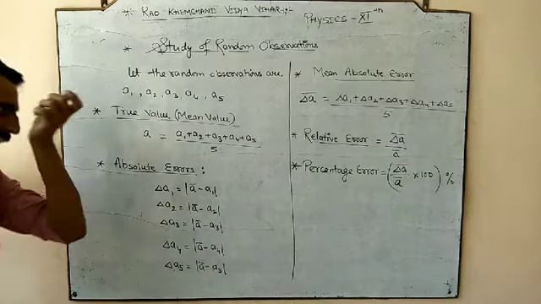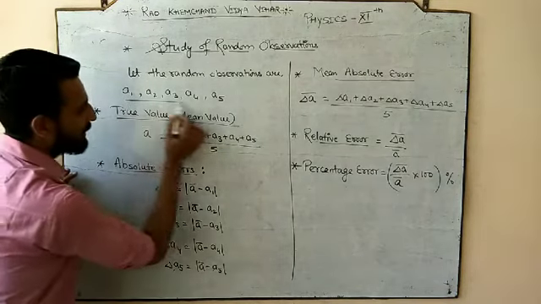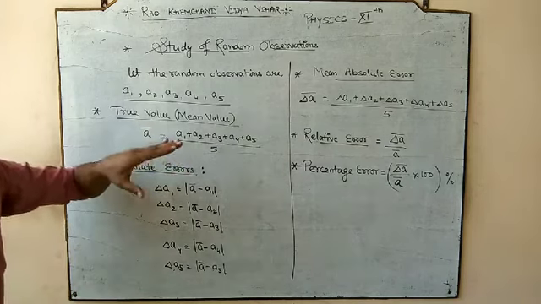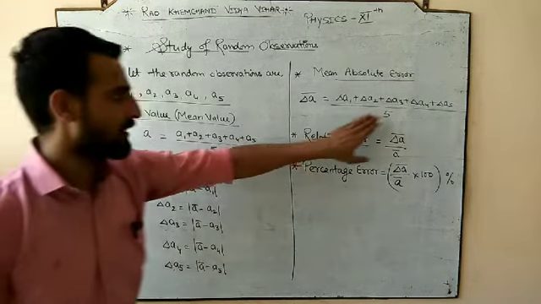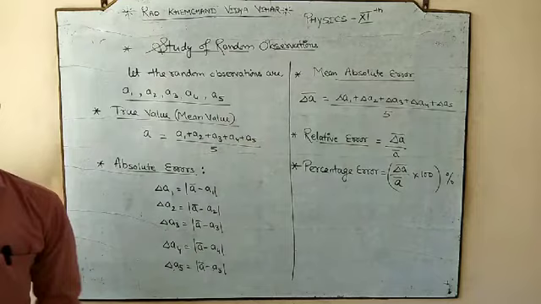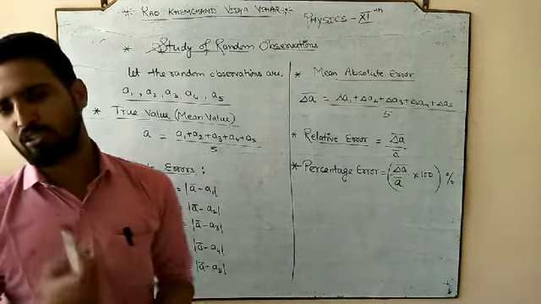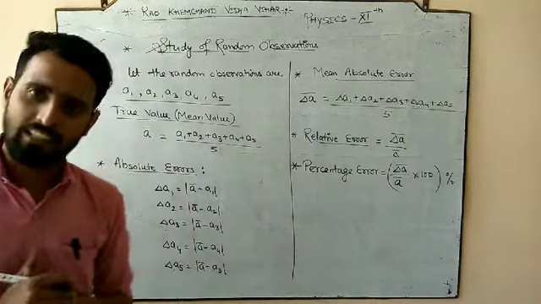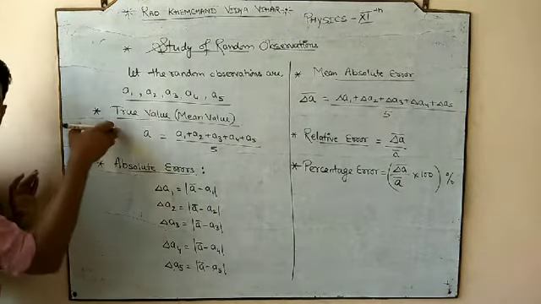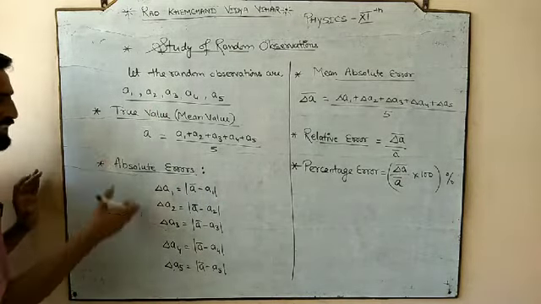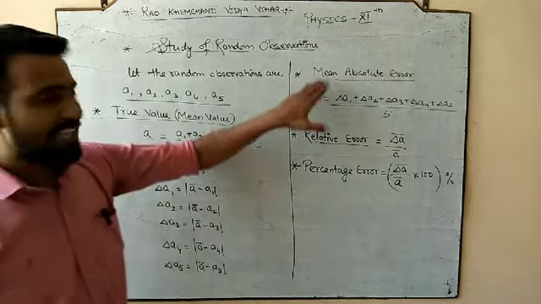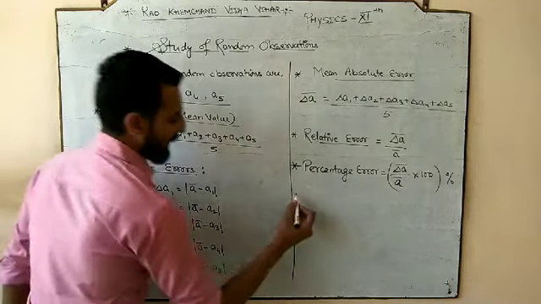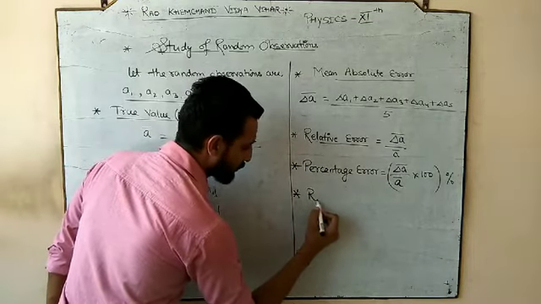So what we have done, if we have different random observations. Here I have 5 observations, so that's why it is going with 5. But if the teacher or examiner provides you 6 observations, then you will choose 6, 7. That depends upon how many observations you get in the numericals. So hopefully: true value, absolute error, or you can say individual errors, mean absolute error, relative error, and then percentage error. And finally we are going to do what?